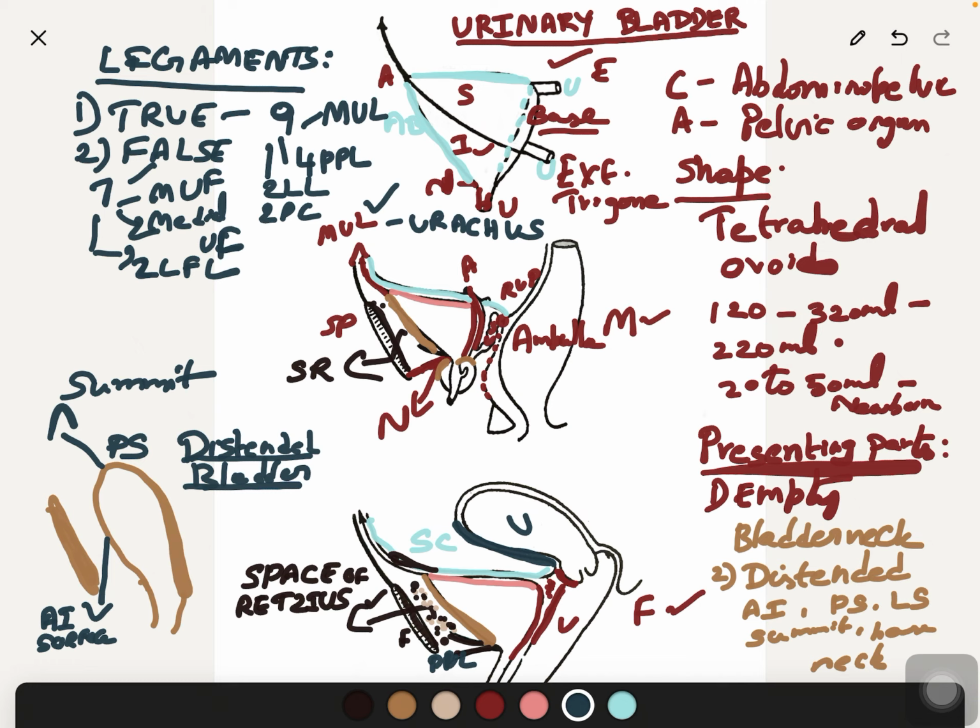Posteriorly, a pair of sacrogenital folds, which extend from the lateral angles of the base of the bladder to the third sacral vertebra. So these are the true ligaments and false ligaments of the urinary bladder.